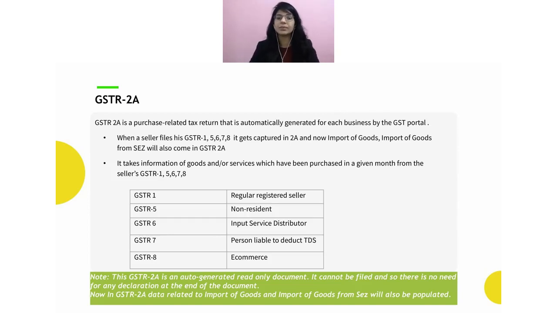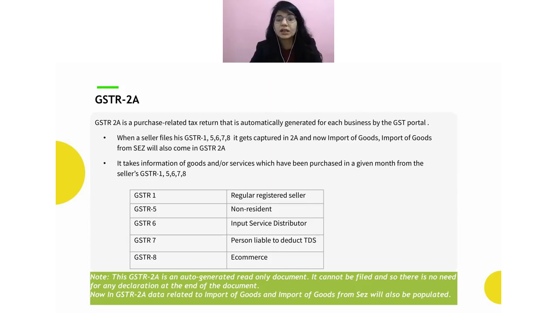Then in the same way, there is GSTR 7. So if I'm dealing with some PSUs and they have deducted some TDS, in that particular case, again, they are required to file GSTR 7. So if they file the GSTR 7, all such information will be there in my GSTR 2A also. So I will be able to see what was the TDS amount which was deducted in my name. Right? So all such information is there.